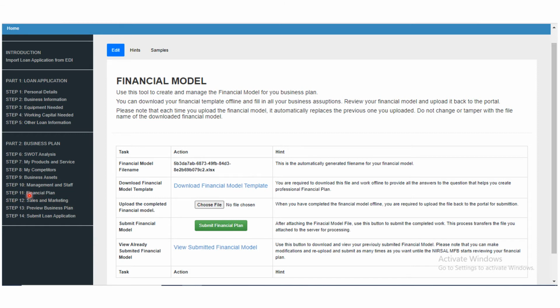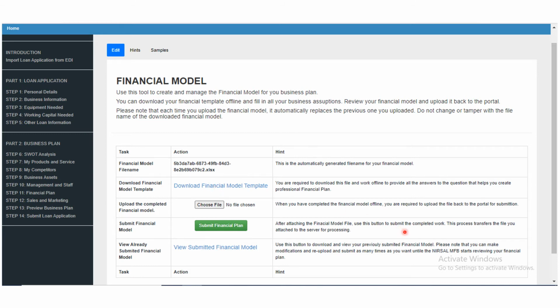After that, I click the number. We are now on step 11. Click step 11. That gives us this financial model. On this financial model, there are things you're going to do here. Right now, you see it says download financial model template. It has been downloaded; we gave it to you. But in case you can't find the one we gave you, just click here and it will bring out the template.